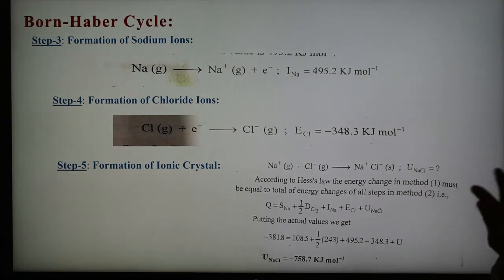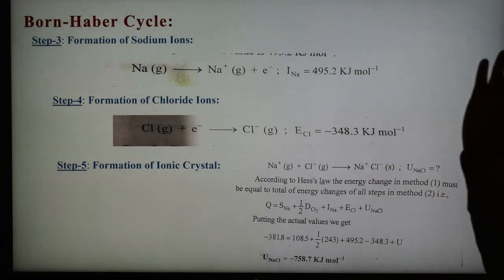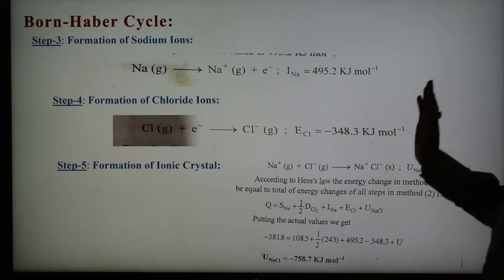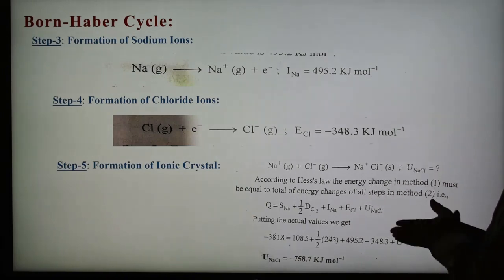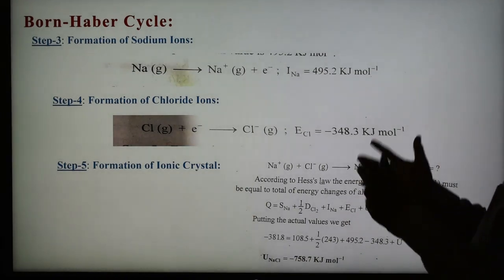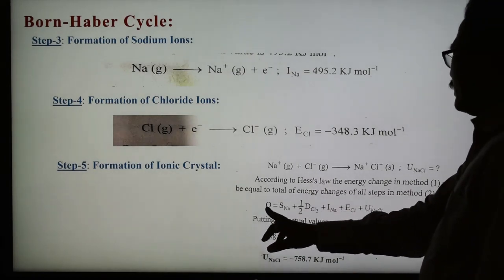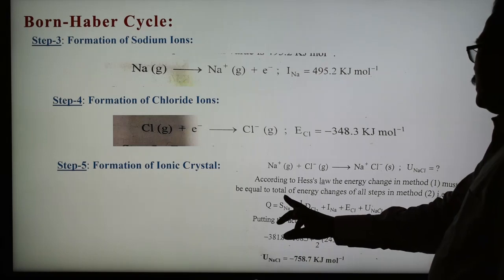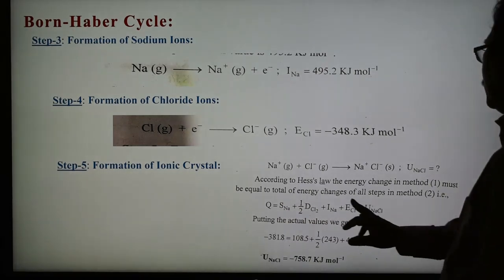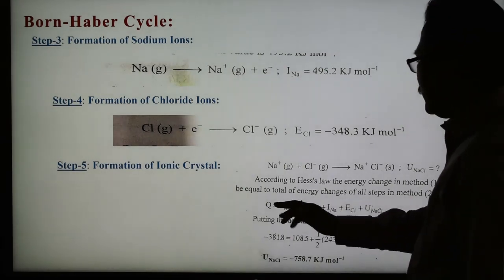According to Hess law, as we know, a reaction can take place in one step or in many steps, but the total energy remains constant. So whether the reaction takes place in one step, that is method 1, or method 2, which consists of 5 steps, the total energy remains constant. Therefore, by using Hess law, the energy change taking place in method 1 is Q, and the energy change in method 2 is the sum of these 5 steps. The total sum equals Q.